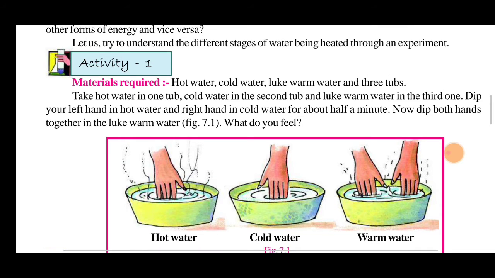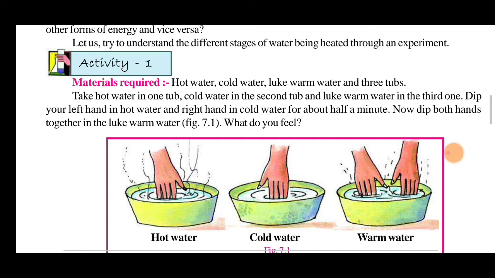For that, we'll take the first activity. The materials required are hot water, cold water, lukewarm water, which is neither cold nor hot, and three tubs. Take hot water in one tub, cold water in the second tub, and lukewarm water in the third tub. Dip your left hand in hot water and your right hand in cold water for about half a minute. Then dip both hands together in the lukewarm water.